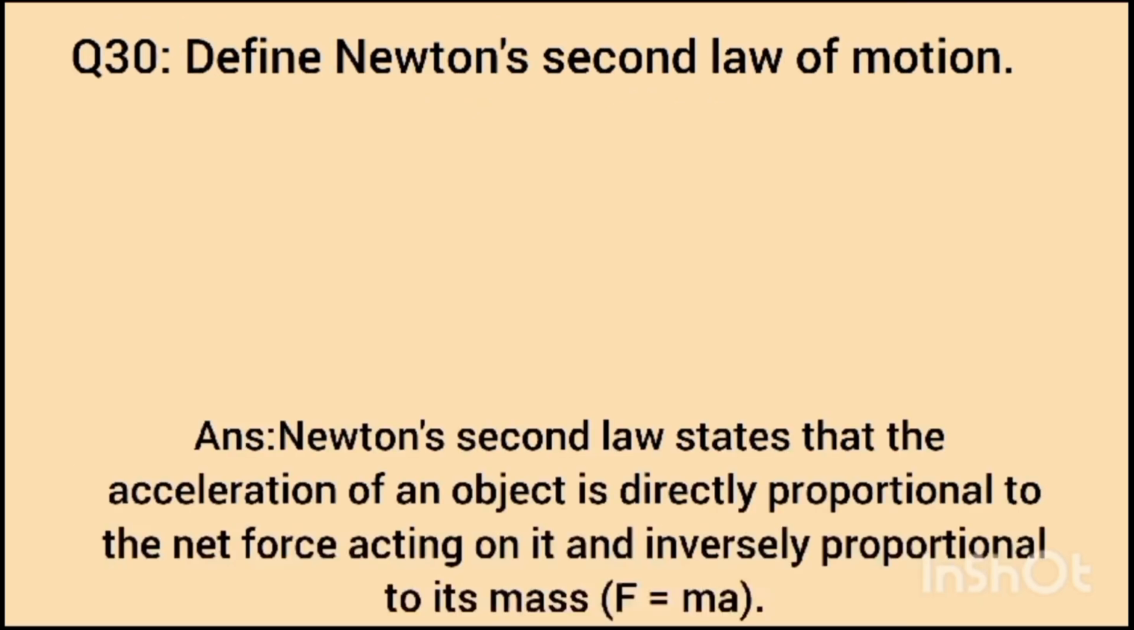Question number 30. Define Newton's second law of motion. Answer: Newton's second law states that the acceleration of an object is directly proportional to the net force acting on it and inversely proportional to its mass. Force is equal to mass times acceleration.